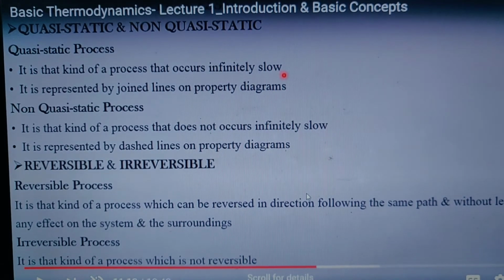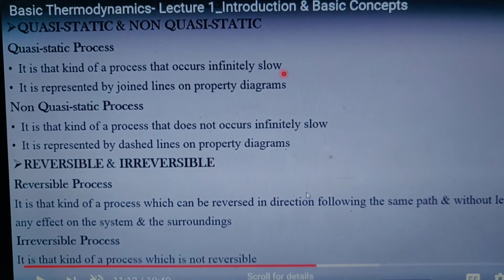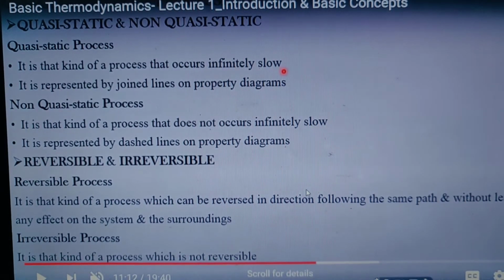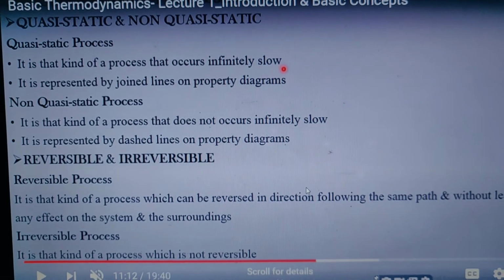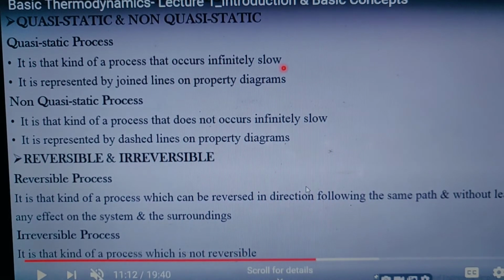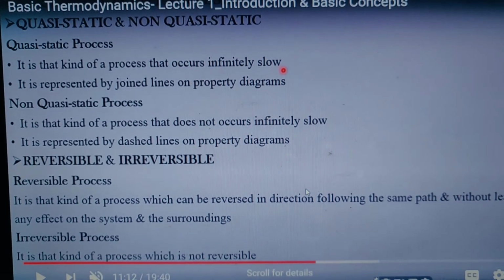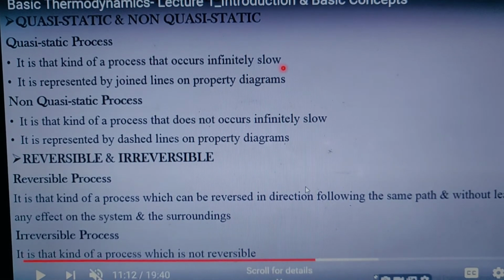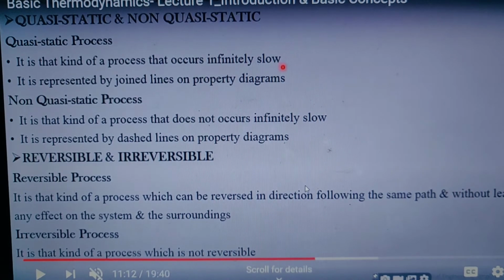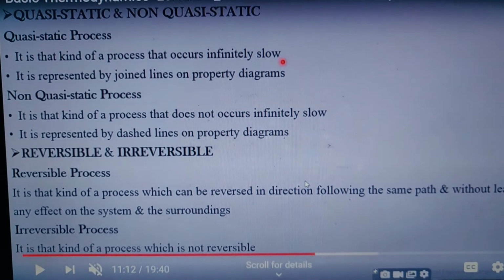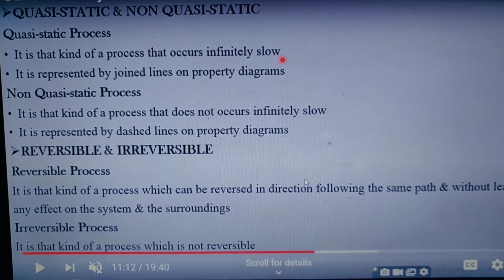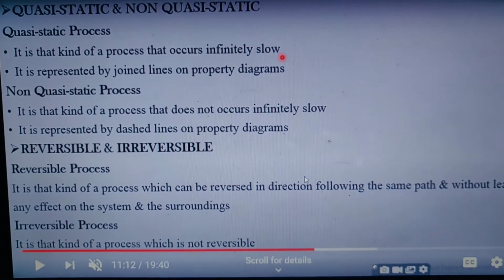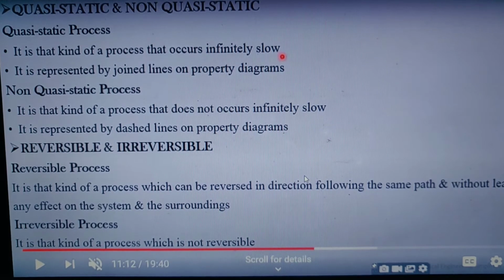If we put the weight on the piston, you will see the piston gradually move downward. If we simultaneously remove the weights one by one, that is the 1000 kg weight, then 999 kg, then 998, you can see that the piston gradually moves upward.